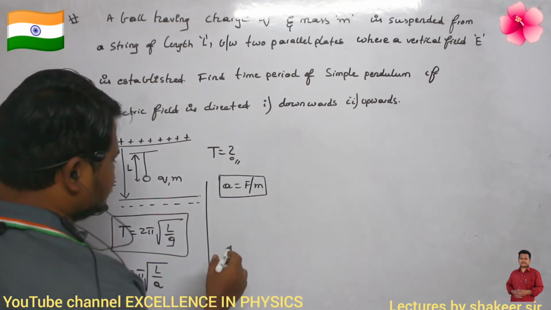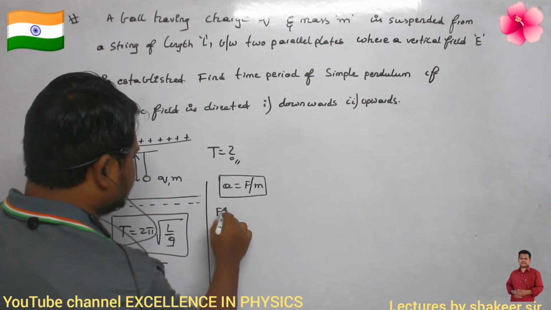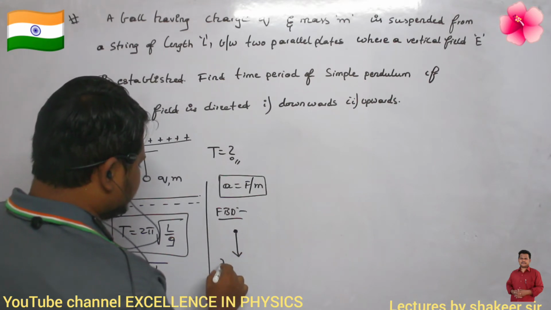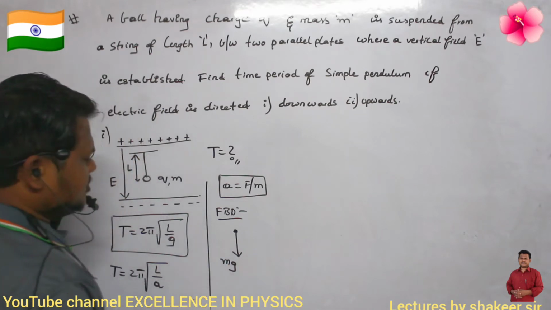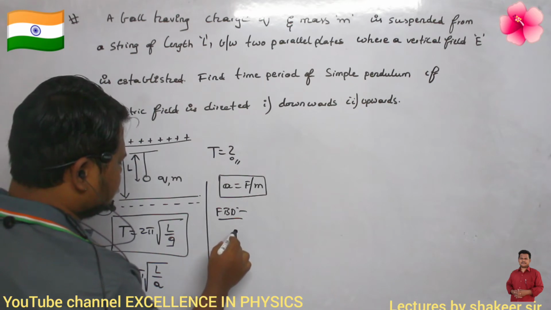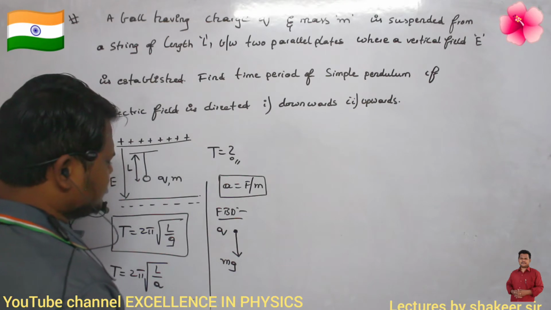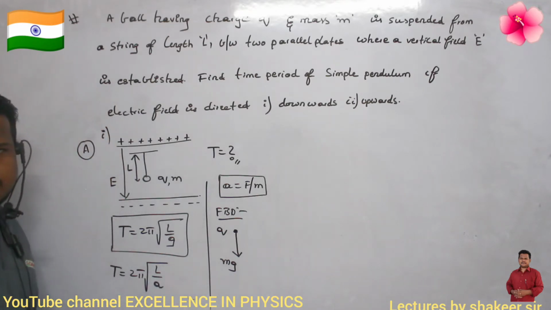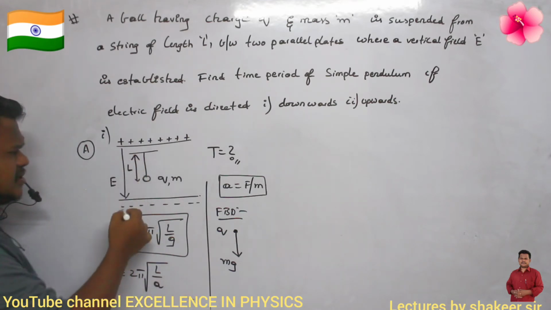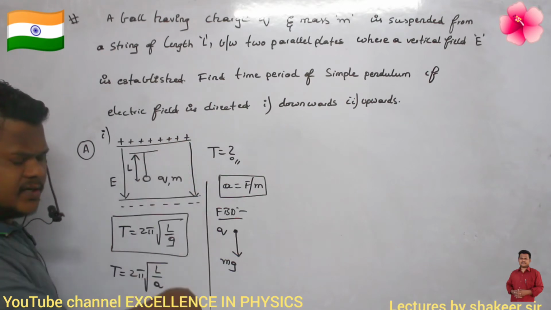For example, this is the bob. We draw the free body diagram of this bob. So how many forces are acting? Force mg is acting in the downwards direction, no? Similarly, it is having a charge of q. So because of charge q, there is one more force also acting in the downwards direction. Can you say what is that force? The force of repulsion also will be there, no? If this is the direction of the electric field, a positive charge will experience force in the direction of the electric field.